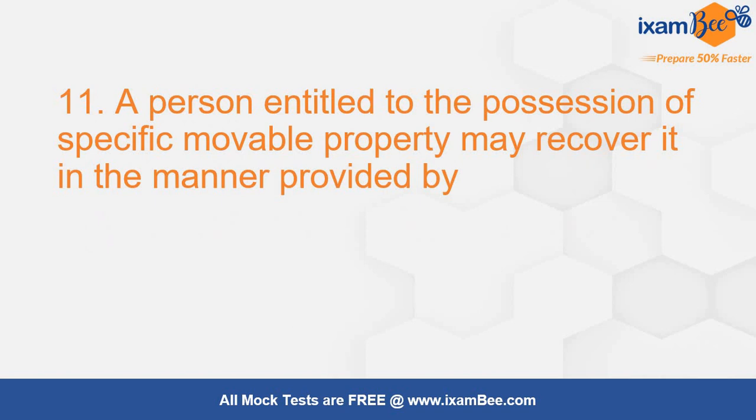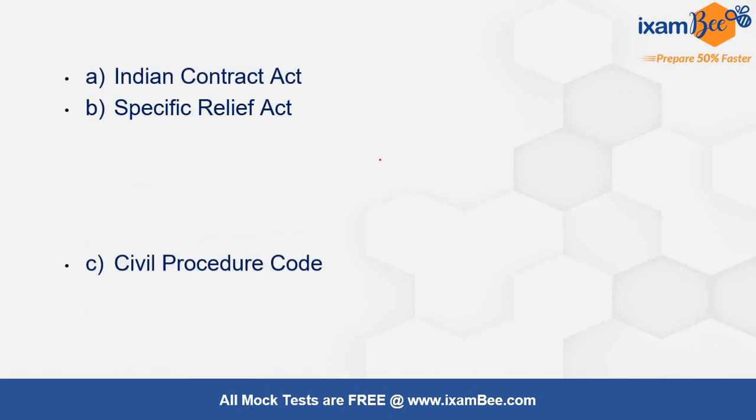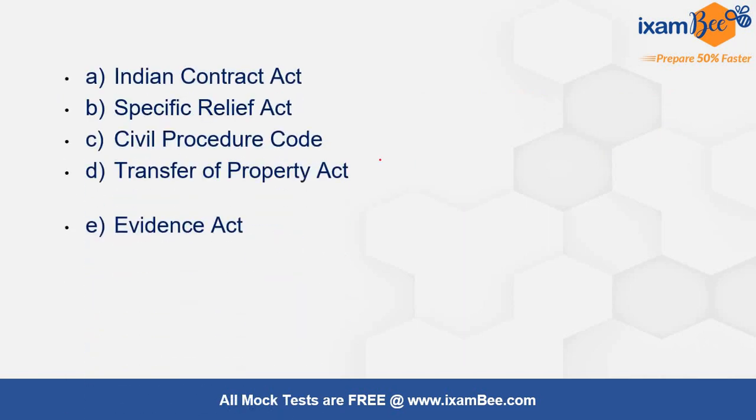A person entitled to the possession of a specific movable property may recover it in the manner... Now this question has been picked up from the Specific Relief Act. Any person who is entitled to possession of specific movable property may recover it in the manner provided by the Indian Contract Act, Specific Relief Act, Civil Procedure Code, Transfer of Property Act, or Evidence Act. A very easy question, and that can be picked up as per the procedure of the Civil Procedure Code.